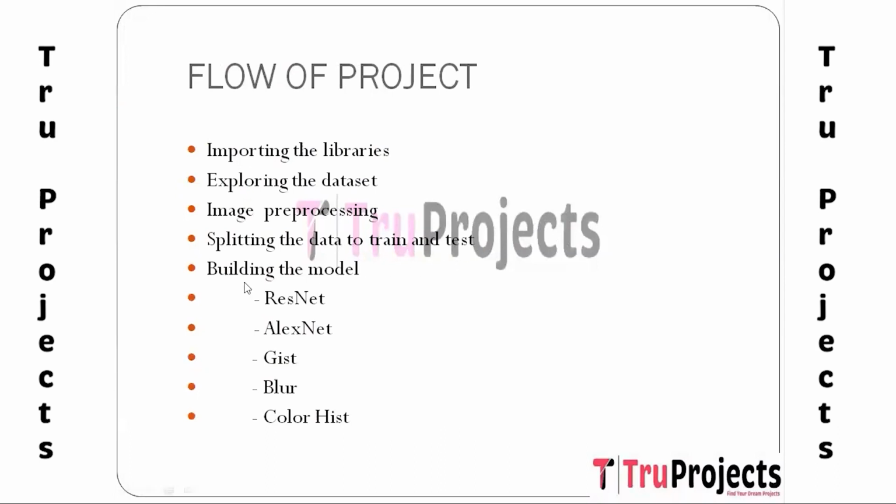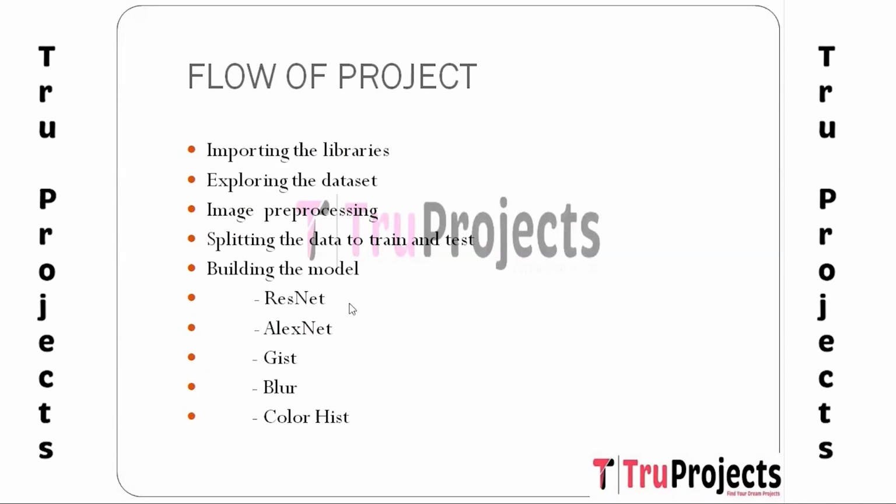And the fifth one is building the model. In this module, the different deep learning architectures are built to implement the recommender system. The models used are ResNet, AlexNet, GIST, Blur, and Color GIST.